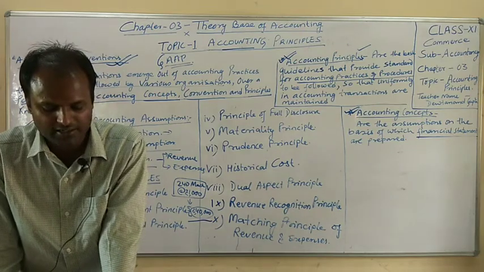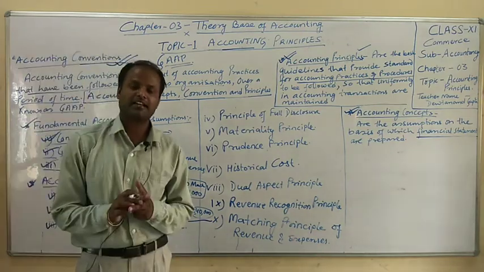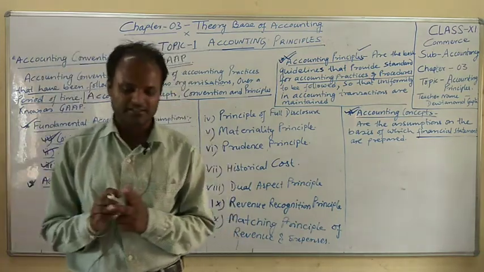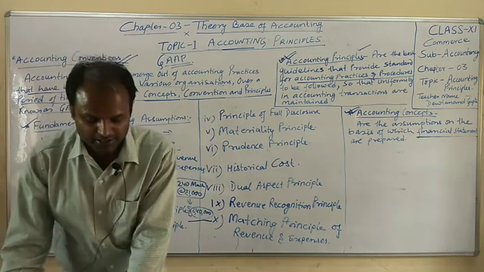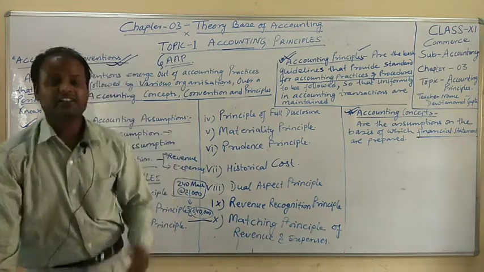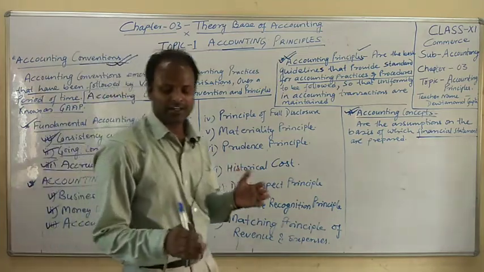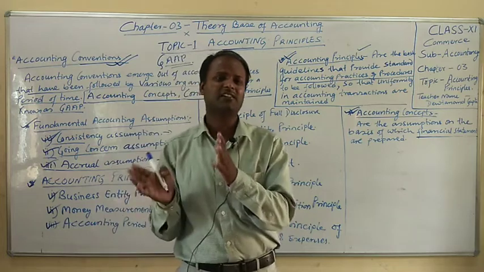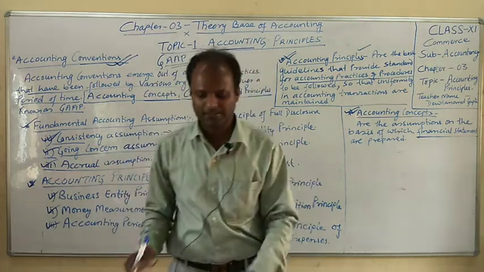segments. First one, measure the progress of the business accurately, meaning whatever the business progress is, it should be measured properly. Number B, facilitates comparison, meaning whatever the periods are, we can compare from one period to another period.